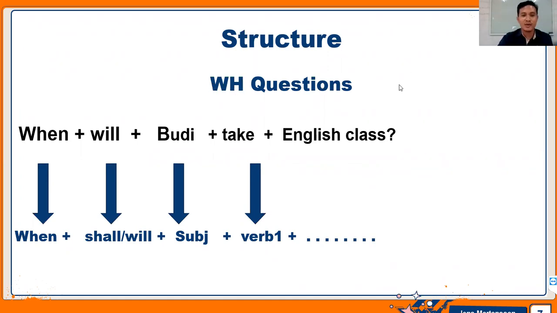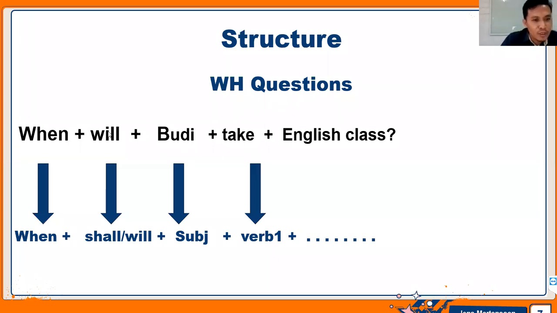It means that the question needs long answers, right? So how do we form this sentence when we are using a WH question? Here's an example: When will Budi take English class? First is the question word, when, and after the question word, it's followed by a modal, not the subject.